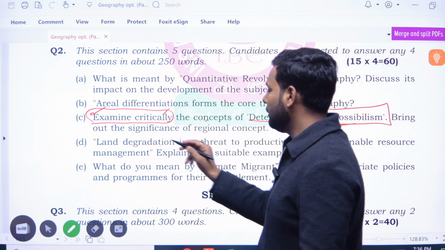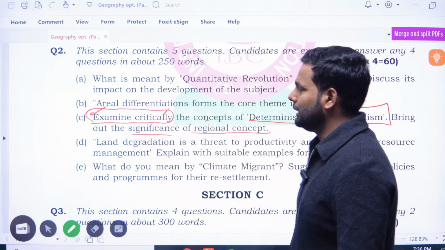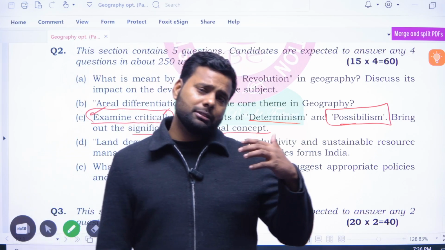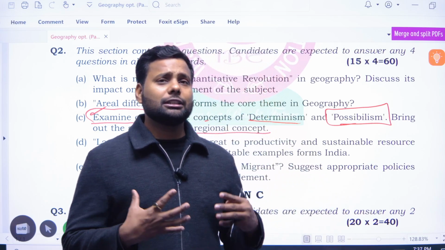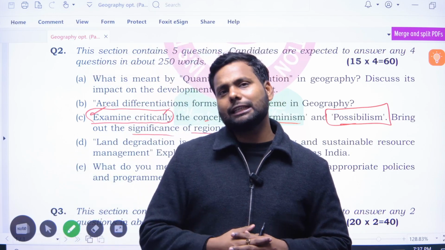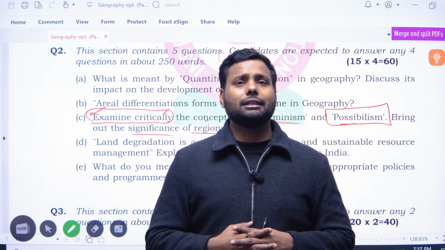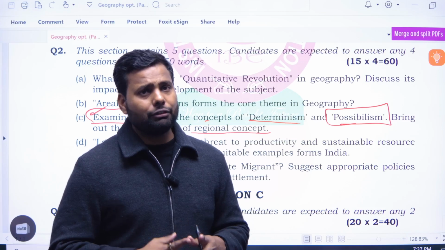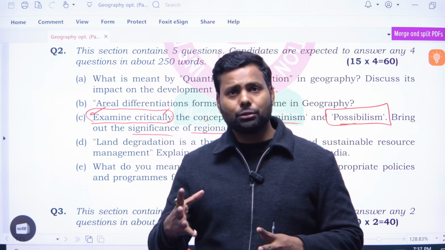Determinism and possibilism bring out the significance of the regional concept. What does determinism mean? We have done determinism. Determinism says that nature is supreme, nature is a dictator, and man is a slave of nature. And possibilism says that man is not the slave, man is controlling the environment and nature, and man is a dominating factor. Man, with the help of technology, modifies the natural phenomena, the natural weather pattern,